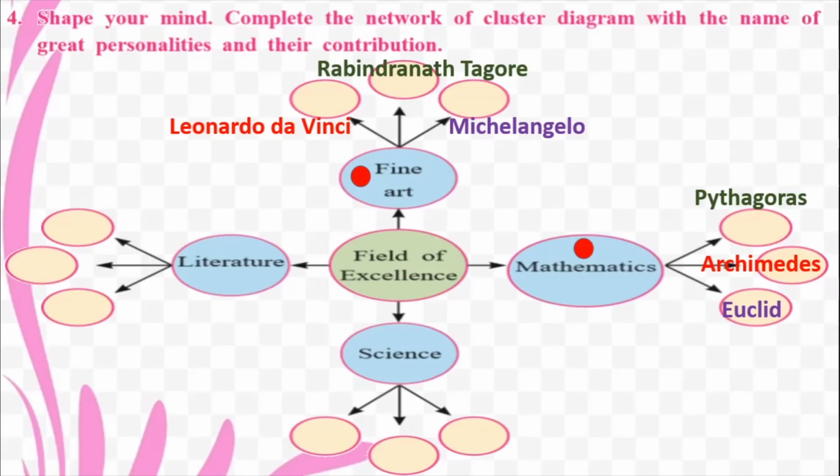What about science? So names of scientists. Come on, let's see whether we're able to come up with the names of some famous scientists. So you have Pasteur, Einstein, and Newton.